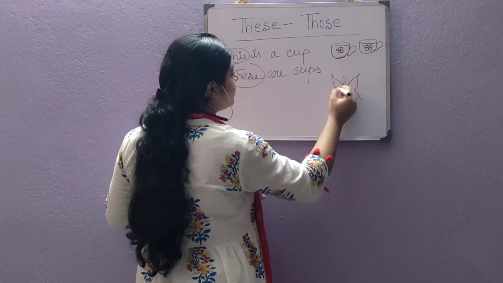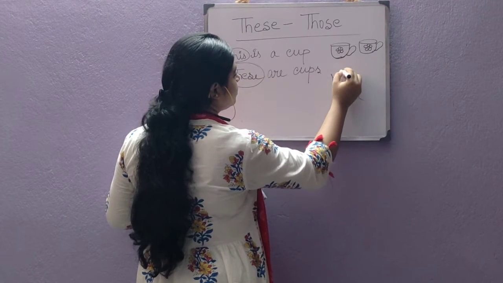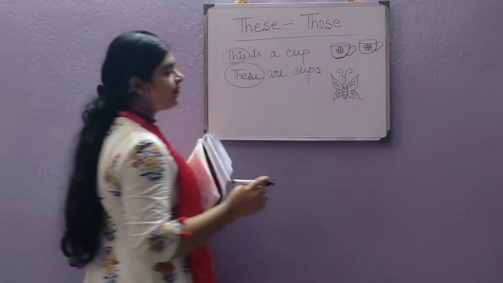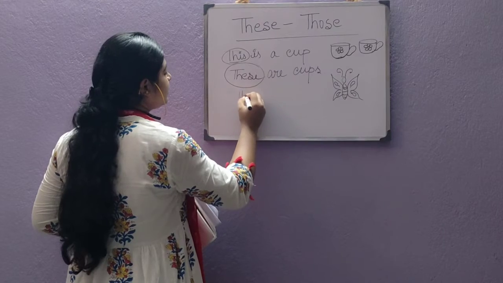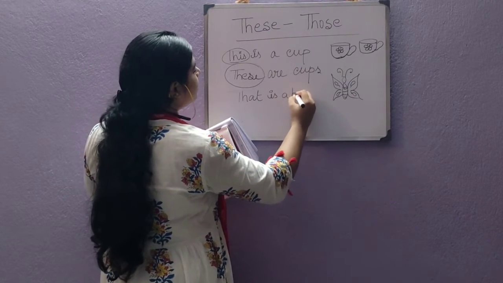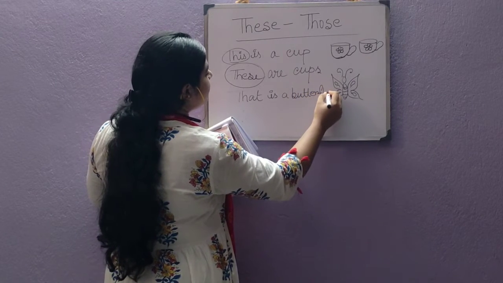Similarly, suppose I am drawing one butterfly right now. This is one picture of a butterfly. Now, I am writing it. That is a butterfly.